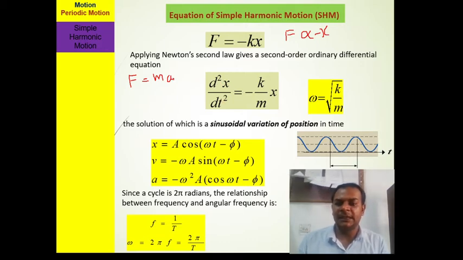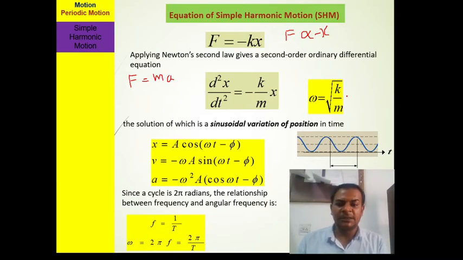So d2x upon dt square is equal to minus k upon m into x. From here we consider that omega equals under root k upon m, where omega is the angular frequency.